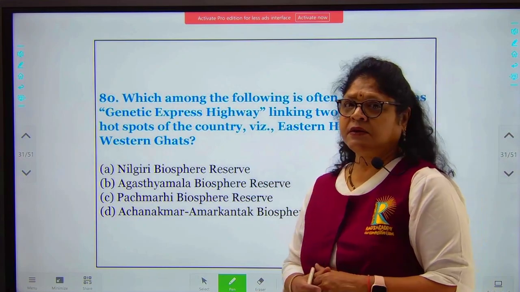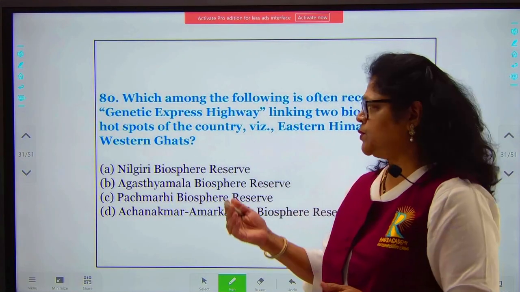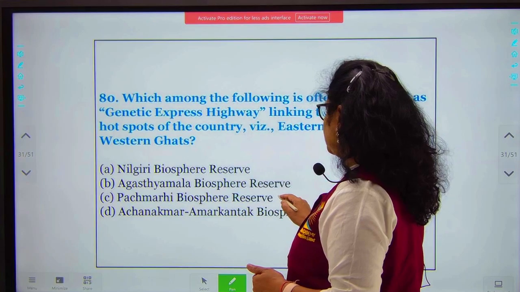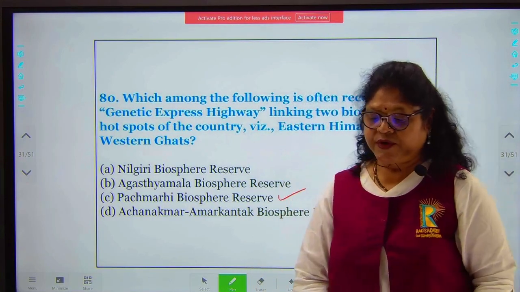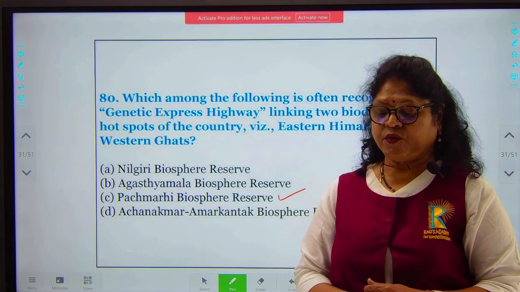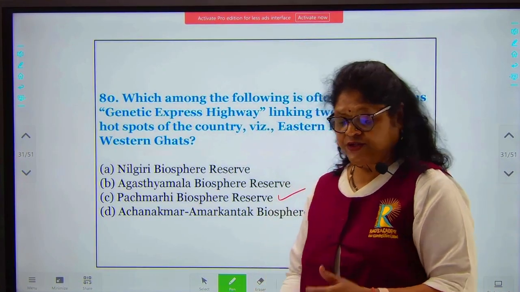This again is a current affairs question, so you need to know the answer to be able to correctly answer it. So the answer is Pachmadi Biosphere Reserve. It's a confluence of northern and southern type of vegetation.